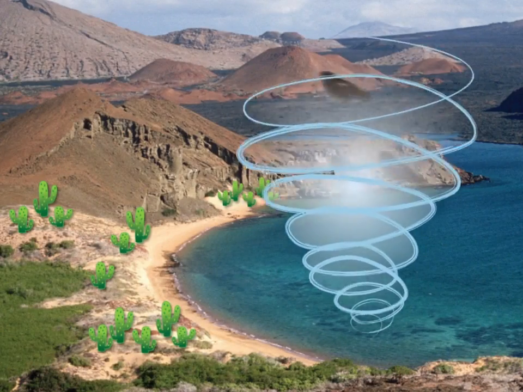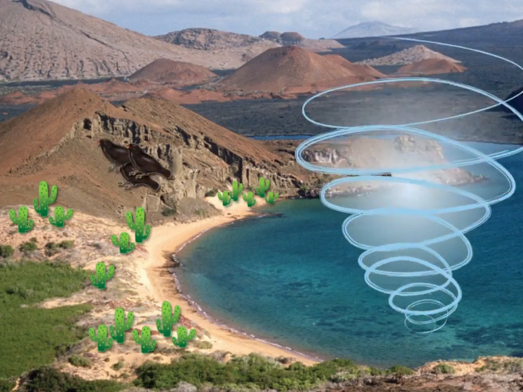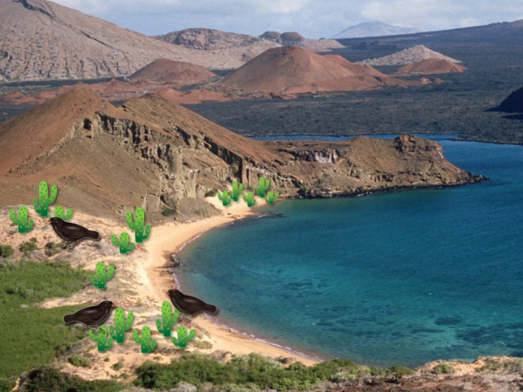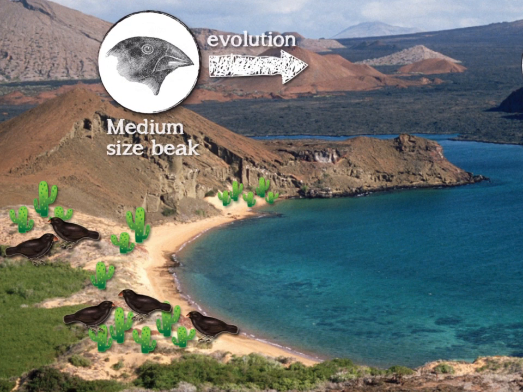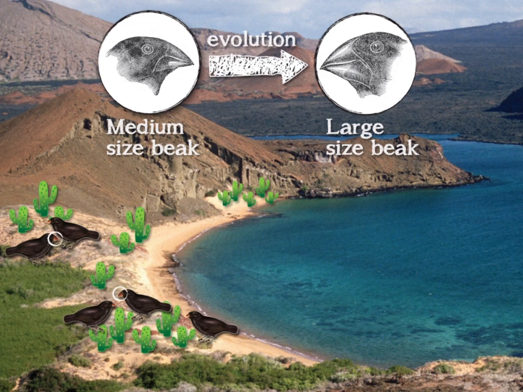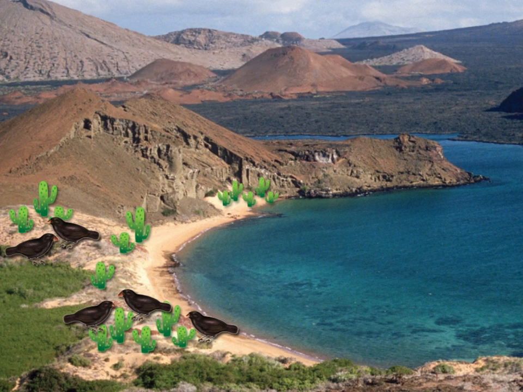Those finches that survive the tornado must now find enough food in this new dry climate, where all of the seeds are very hard. Those individuals with larger beaks will have a better chance of surviving and passing on their genes in the next generation. Over time, natural selection, acting on this population, will cause the beak size of future generations in this population to increase.